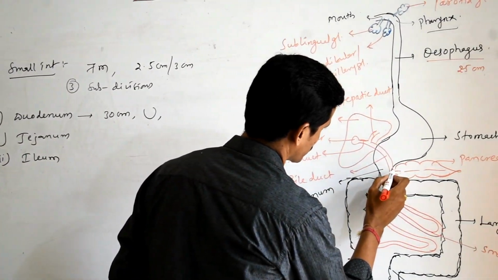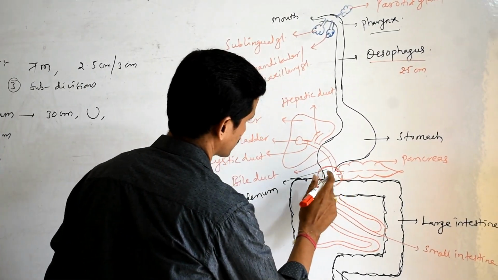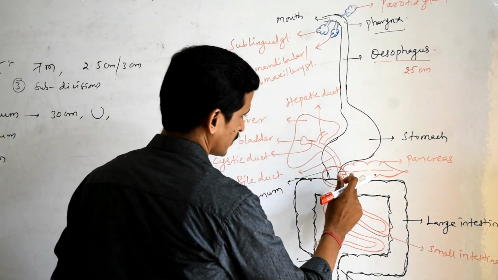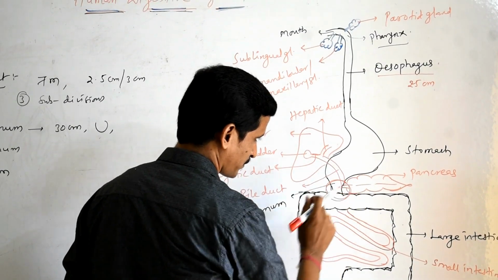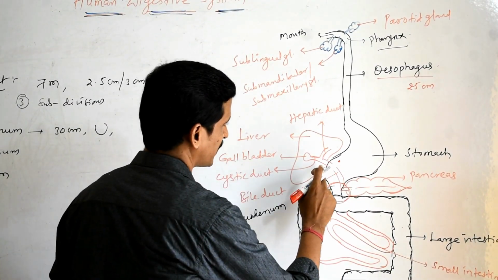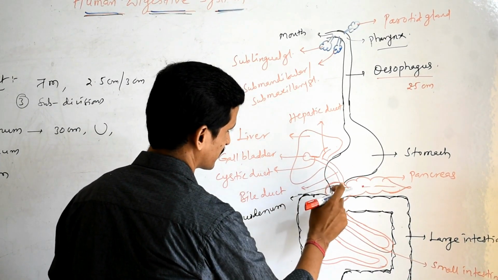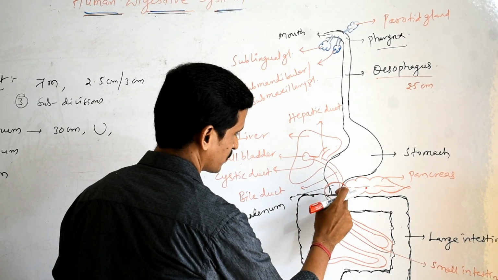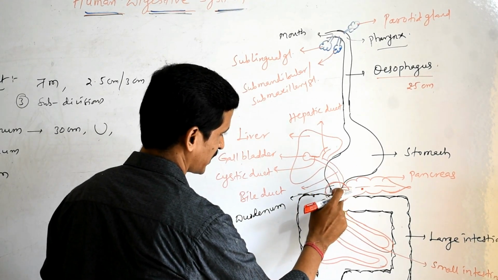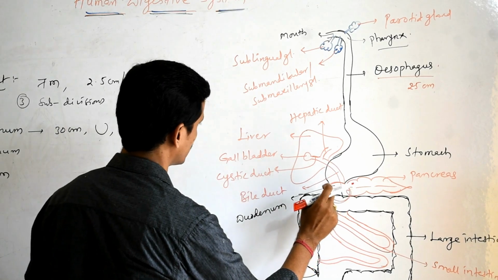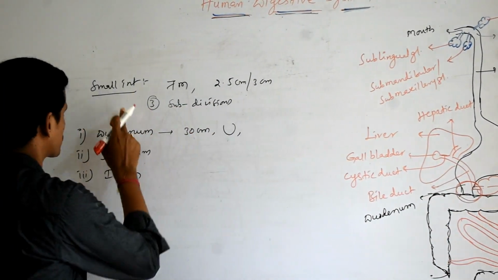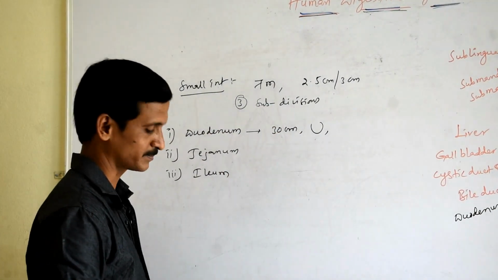The pancreatic duct from the pancreas and the bile duct which is coming from the liver, together called the hepatopancreatic duct, will open into the first part of the small intestine, that is the duodenum.